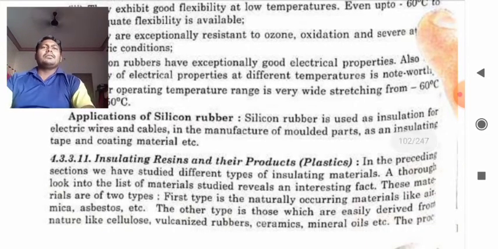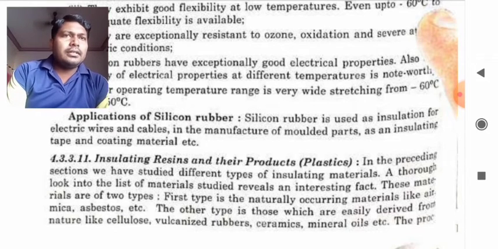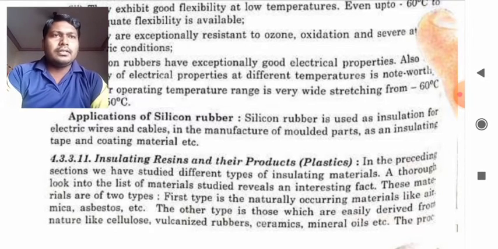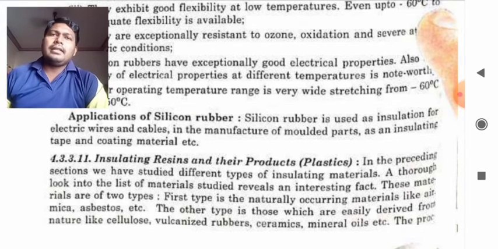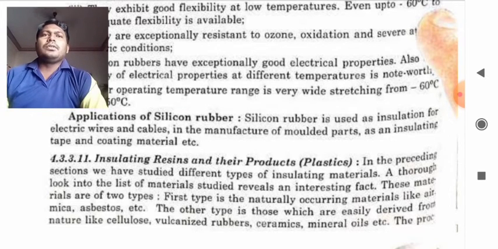Application of silicon rubber. Silicon rubber is used as an insulation for electric wires and cables, in the manufacture of molded parts, as an insulating tape and coating material, etc.